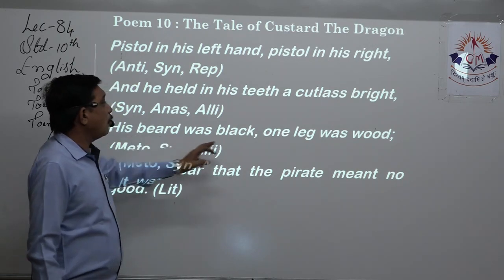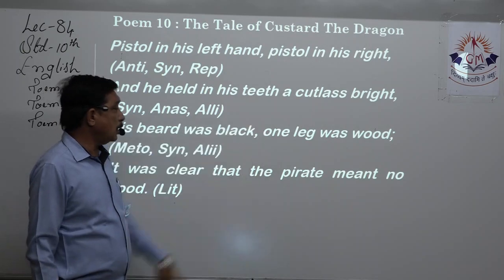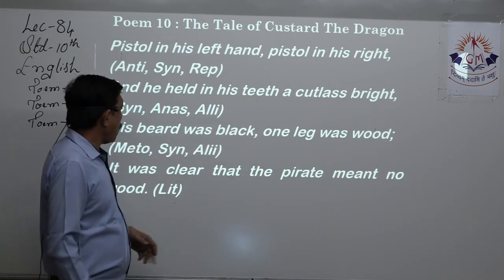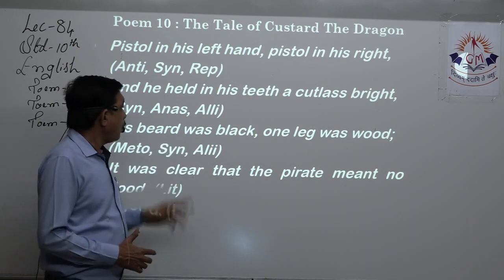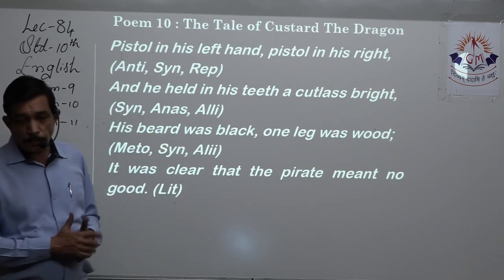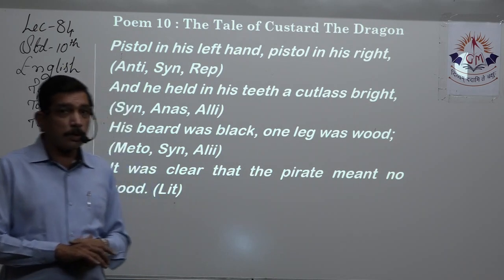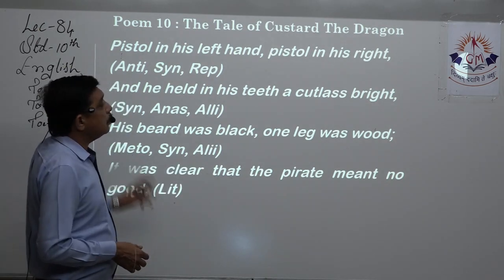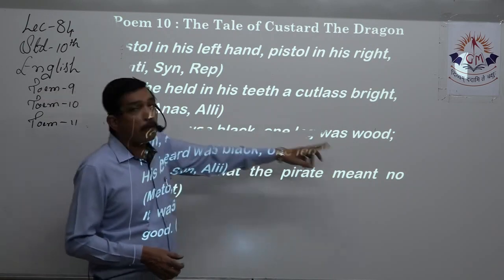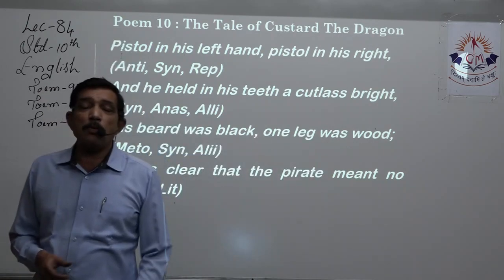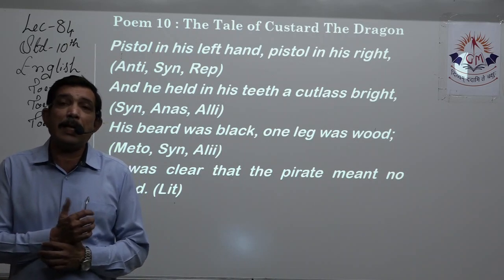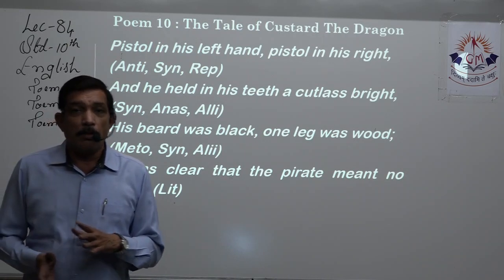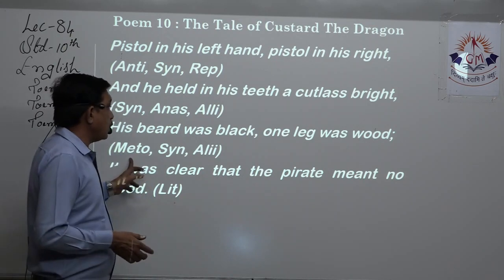His beard was black, one leg was wood. Now, synecdoche is there. How? Because beard is part of the whole. So synecdoche is there. Alliteration you will find. Metonymy. One leg was wood. One leg cannot be wood, but that wood stands for leg. It is part of the body, right? But it stands for it, so metonymy.